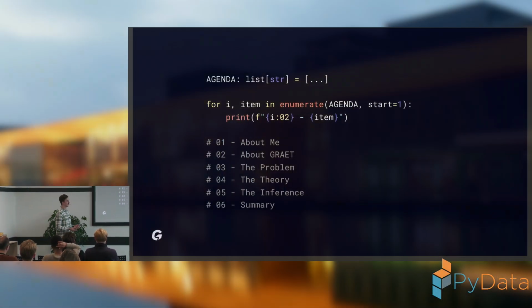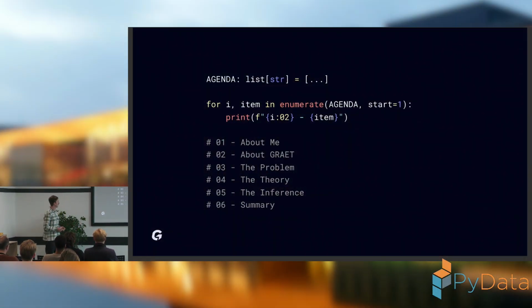And the very first slide is the agenda. So at the very beginning, I would like to introduce myself a little bit, then I will introduce the company that I work for. After that, I would like to talk about a problem that young ice hockey players have during planning their careers. After that, I would like to suggest some theoretical solution for that problem, and I will show you how we solve that problem in the inference phase of our production.